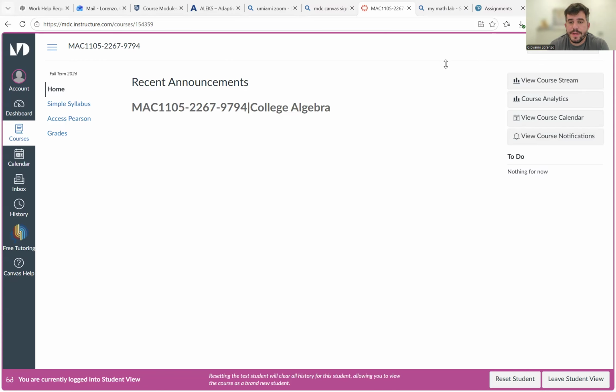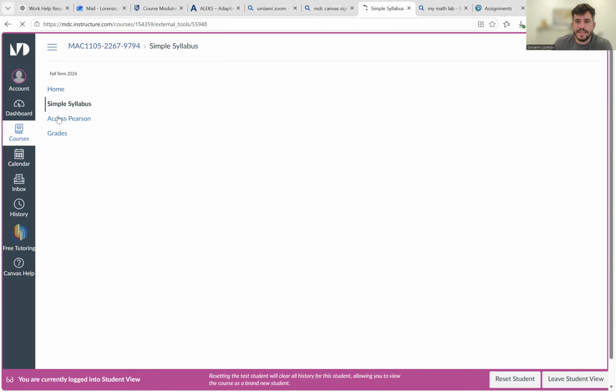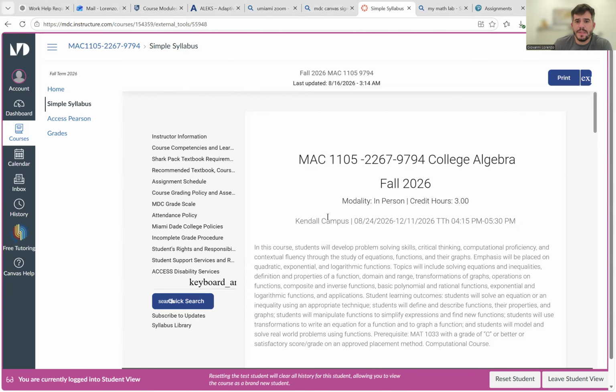So as you see in front of you here, everything is going to be done through your Canvas program. On Canvas, I'll make all the announcements. If I need to make announcements here, you'll see them. You can always access the syllabus, and the syllabus is right over here where you click Simple Syllabus, which gives us all the information that we have in terms of what we're going to cover in the course and what is to be expected of you. It gives a second here with all my information.